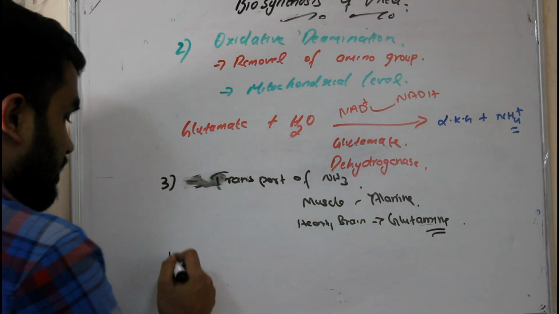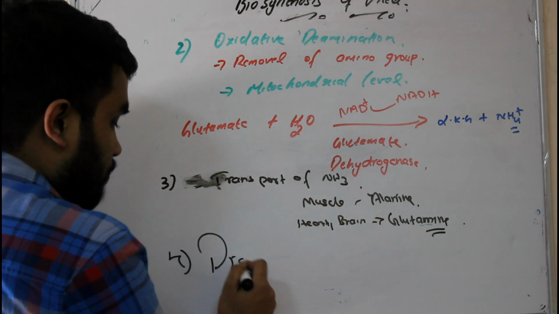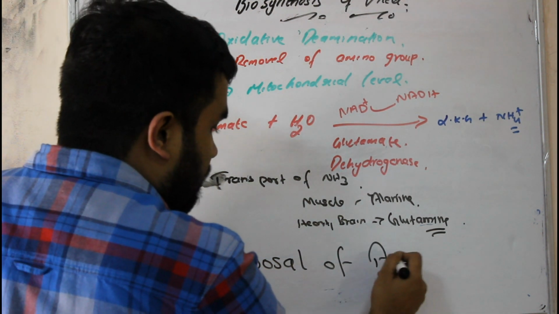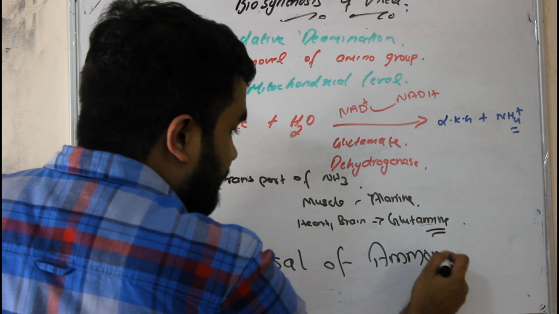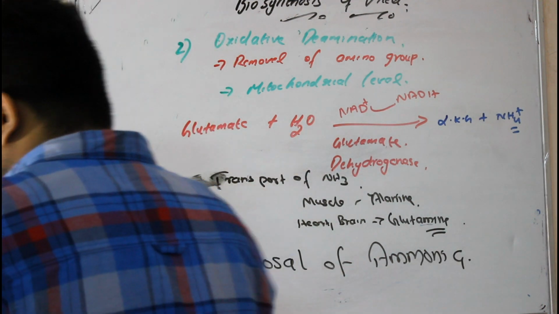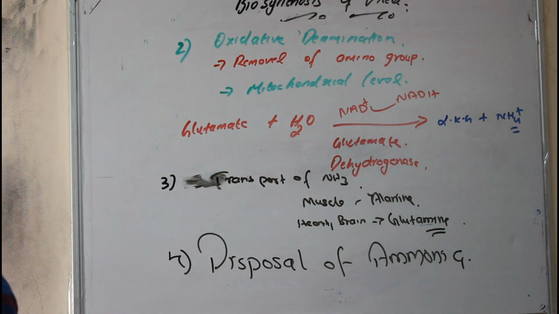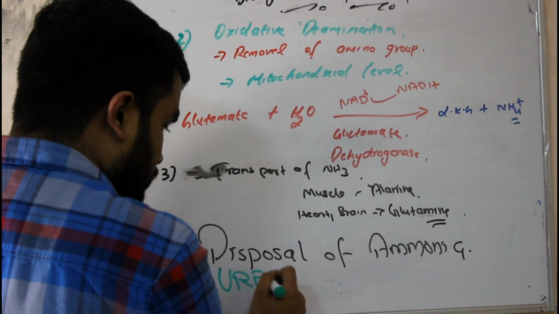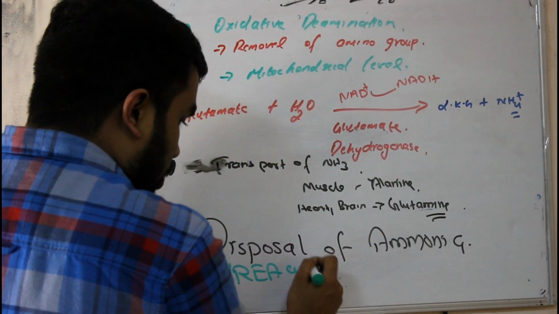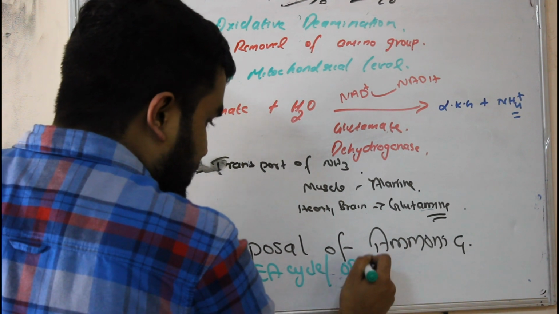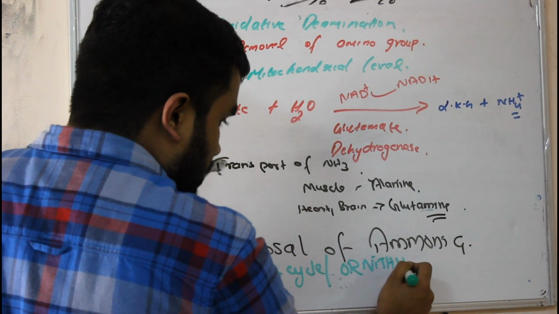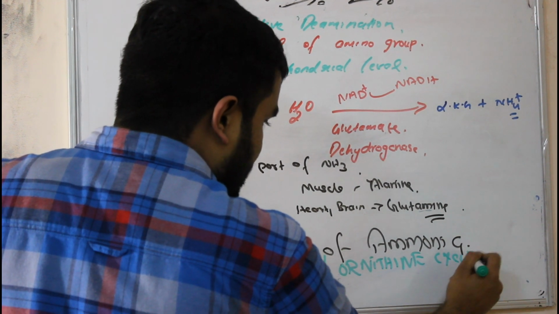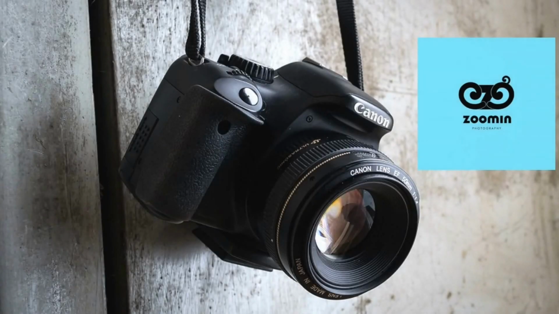Now the fourth step is disposal of ammonia. This is our important cycle. What is that? The urea cycle, or you can call it the ornithine cycle. One more name is there, that is a special name.